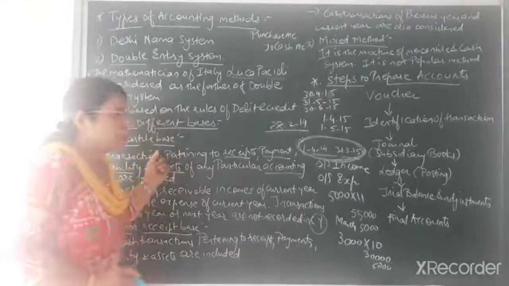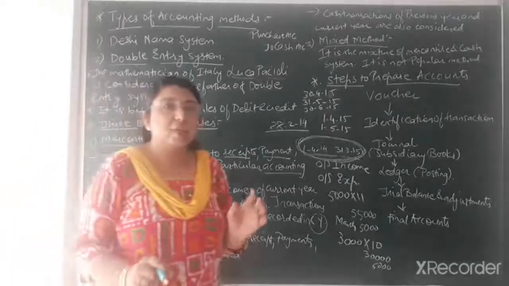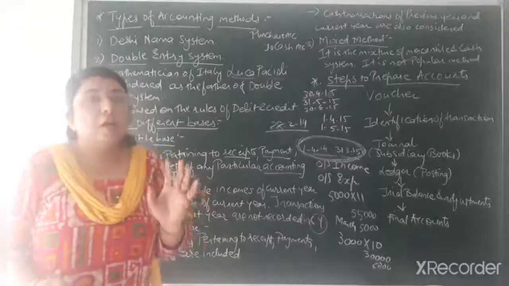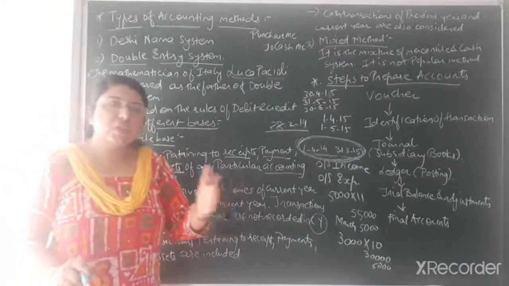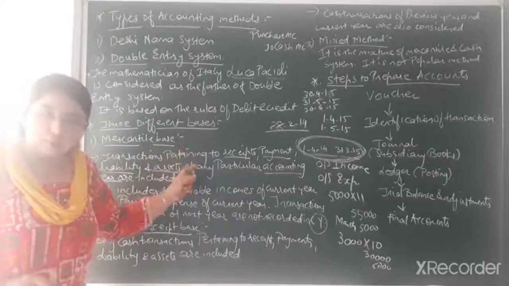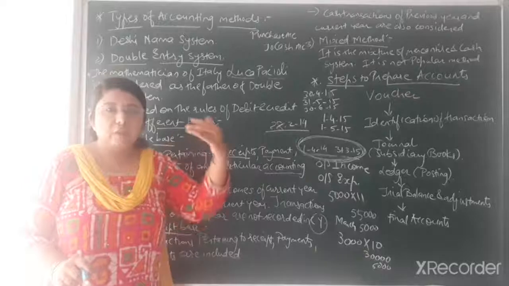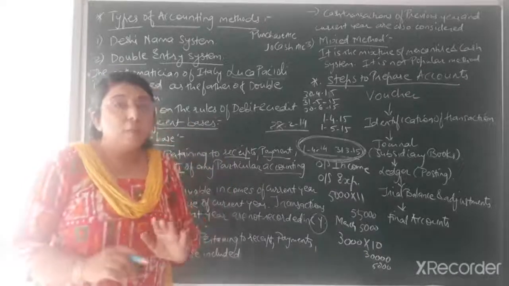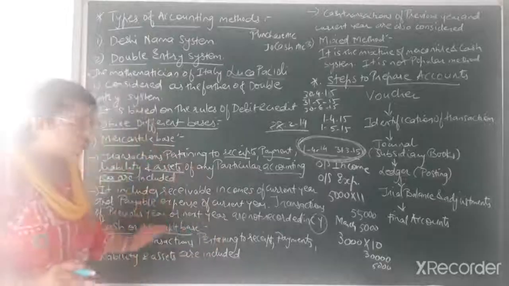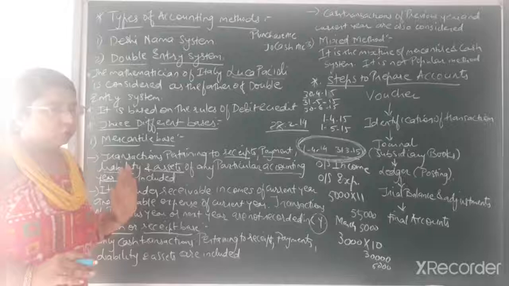While in the first method, only the transactions of receipt, payment, liability and assets which are related to that particular accounting year will be recorded. Transactions of the previous year or next year will not be included in the mercantile system. While over here, if they are received in cash, whether they are of the previous year or the next year, they will be included in the books of accounts. So that is the basic difference between these two methods, the mercantile base and the cash base.